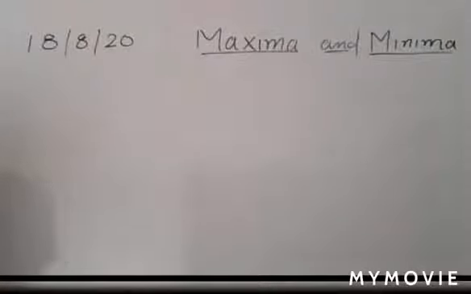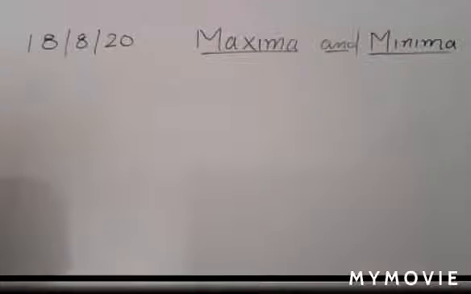But here you have to find two types of maximum value. First one is the absolute maximum value or absolute minimum value, and the other is local maximum and local minimum value.